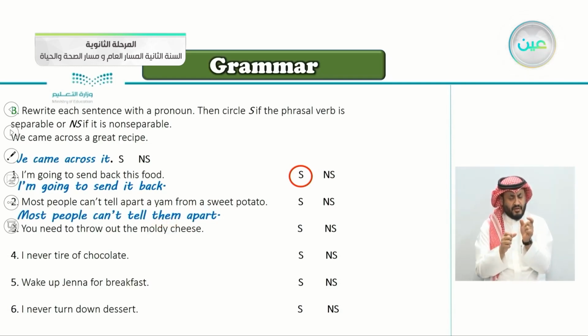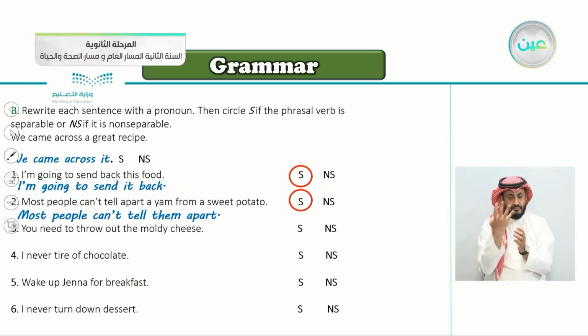Of course, it's separable because here we said tell apart, and here we said tell them apart, because them came between tell and apart. As in here, send back, it came in between.